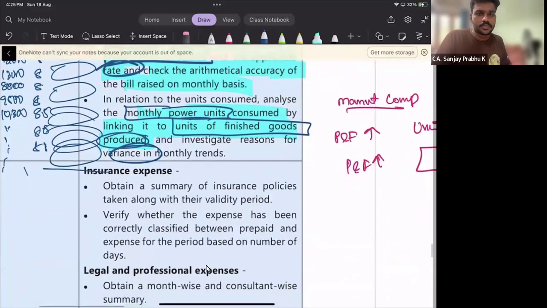Then analyze if a particular month, if the power and fuel expense is more, accordingly the finished goods produced should also be more, right? So analyze it. If there is any variance, ask for reasons. Investigate the reasons.